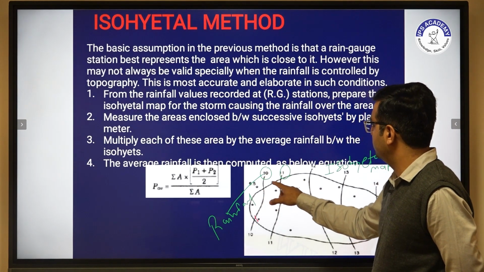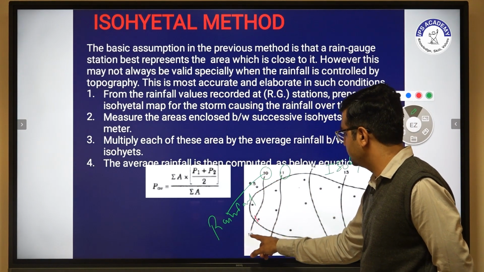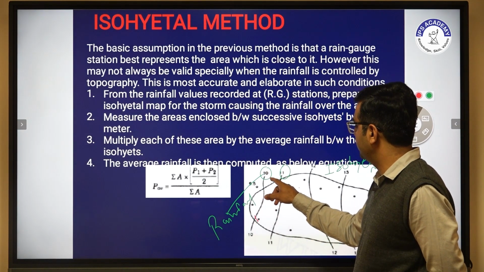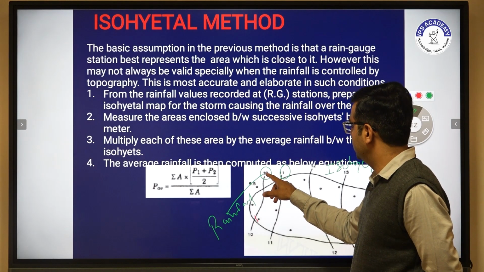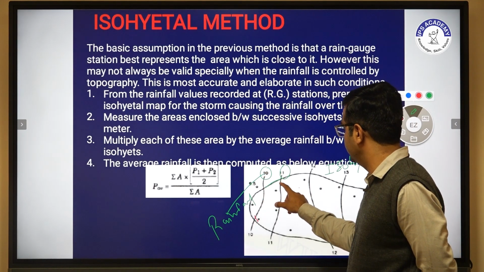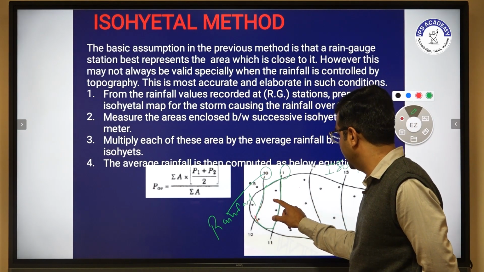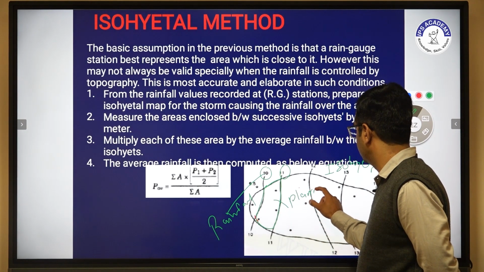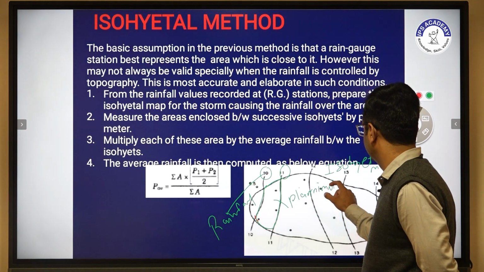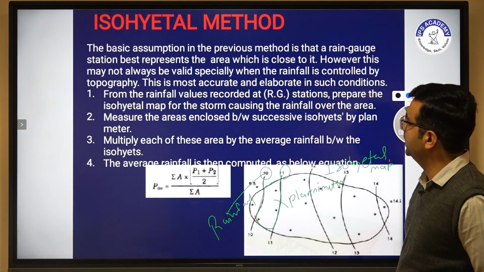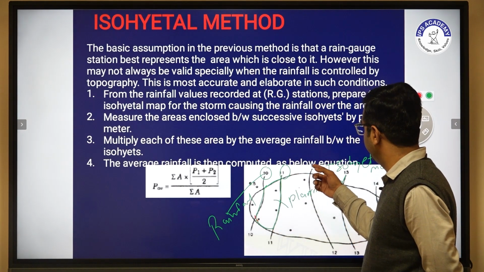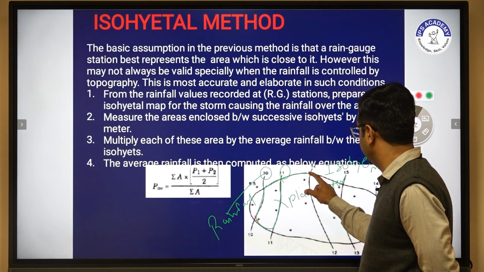For example, between the 10 isohyetal line and the 11 isohyetal line, we have to measure this area with the help of a planimeter. Similarly for 11 and 12 we have to calculate this area.